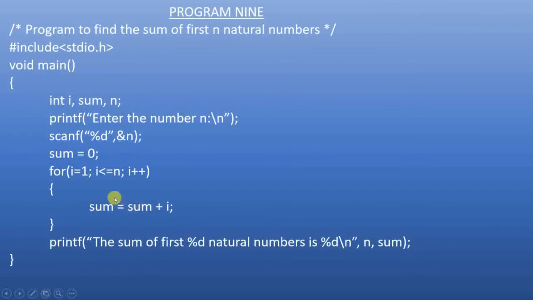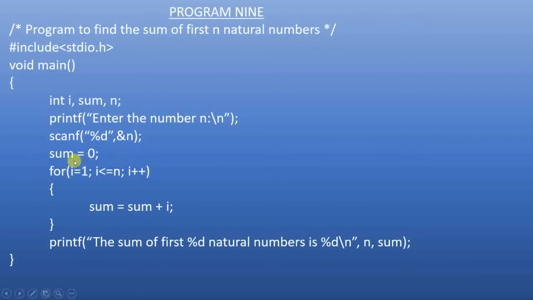statement in the loop. So one thing I forgot to mention, initially when i equals 1, before entering the loop you have to check the condition. Okay, so this is how the sequence will flow. Initial statement, then condition checking, then the statement within the loop, increment the value of i, check the condition, execute the statement in the loop, increment the variable, check the condition.